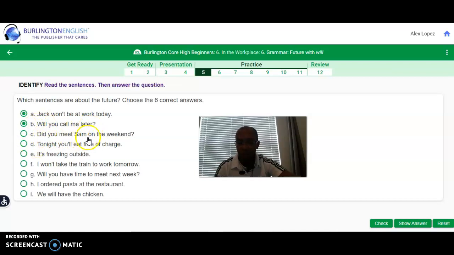Did you meet Sam on the weekend? Is it the future? It is not, because did is from the past tense. Correct. Tonight, you'll eat free of charge. You'll. Notice here the contraction. Therefore, this is future.